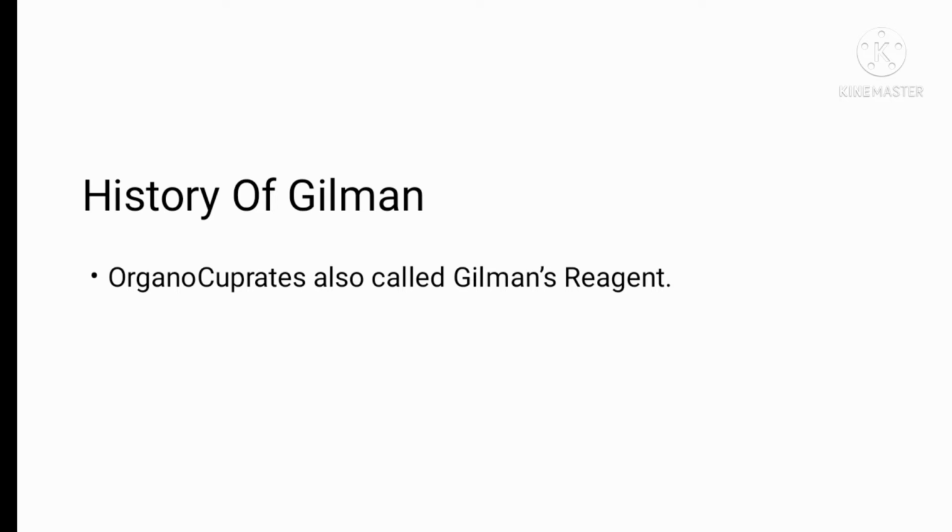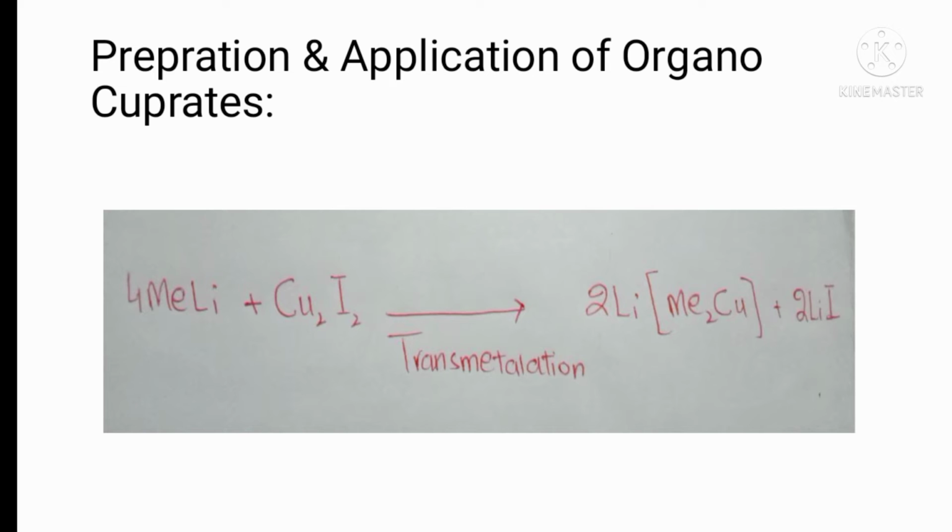Here we will discuss Gilman. What is Gilman? Organocuprates are called Gilman reagents, because Gilman is the scientist who discovered organocuprates. He continued these efforts and was successful in generating organocuprates. He observed that the direct method is not applicable; only one method is applicable, which is transmetallation. We cannot synthesize organocuprates through the direct method or oxidative addition, just like organolithium and organomagnesium, but through transmetallation we can prepare them.